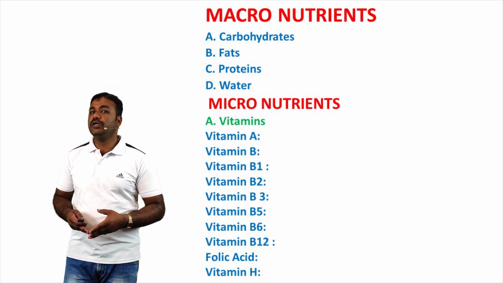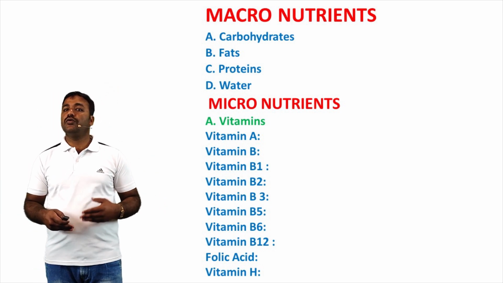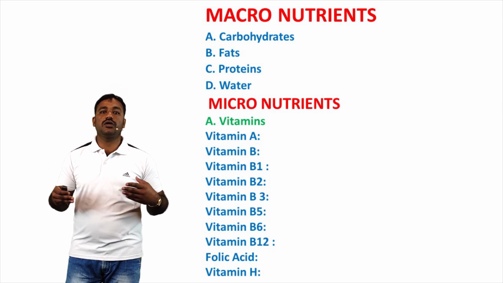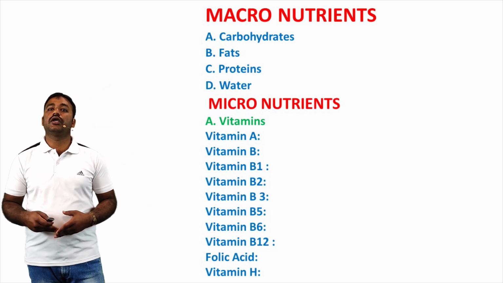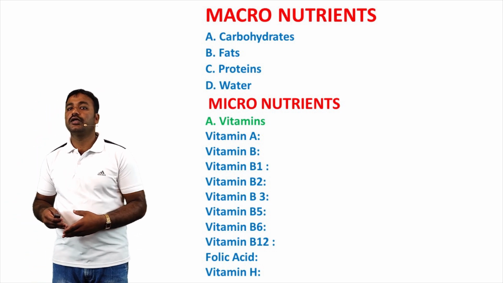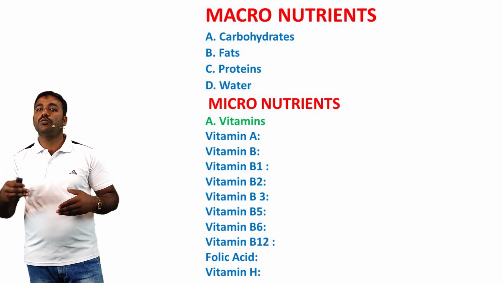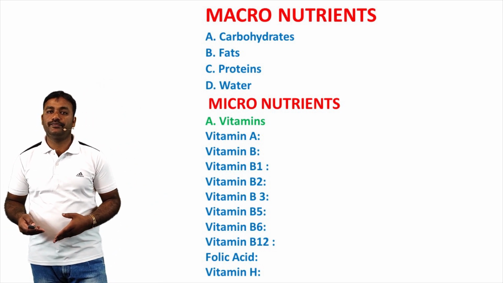Next, third one, vitamin B3. It is a water soluble vitamin and is a member of the vitamin B complex. It is also known as niacin, nicotinic acid and nicotinamide. It is produced in the body from an amino acid.